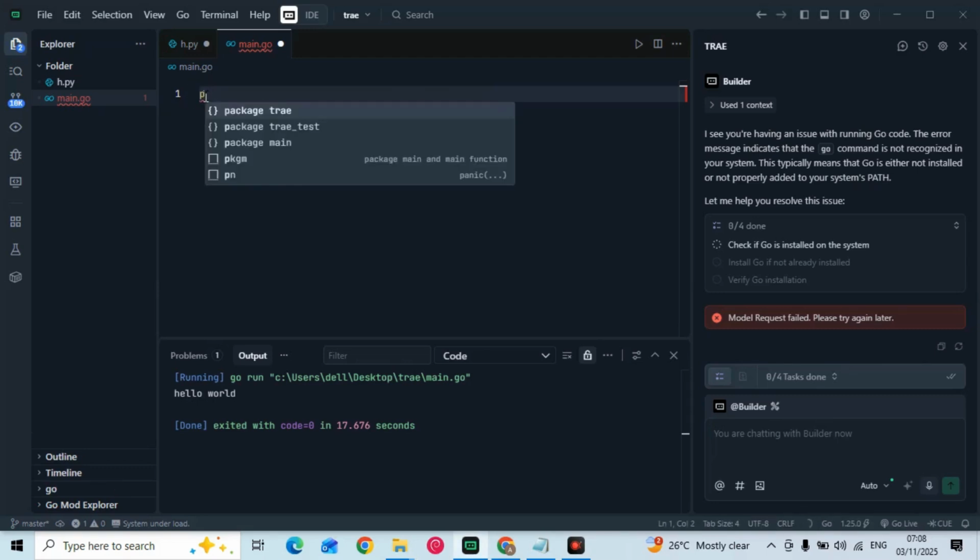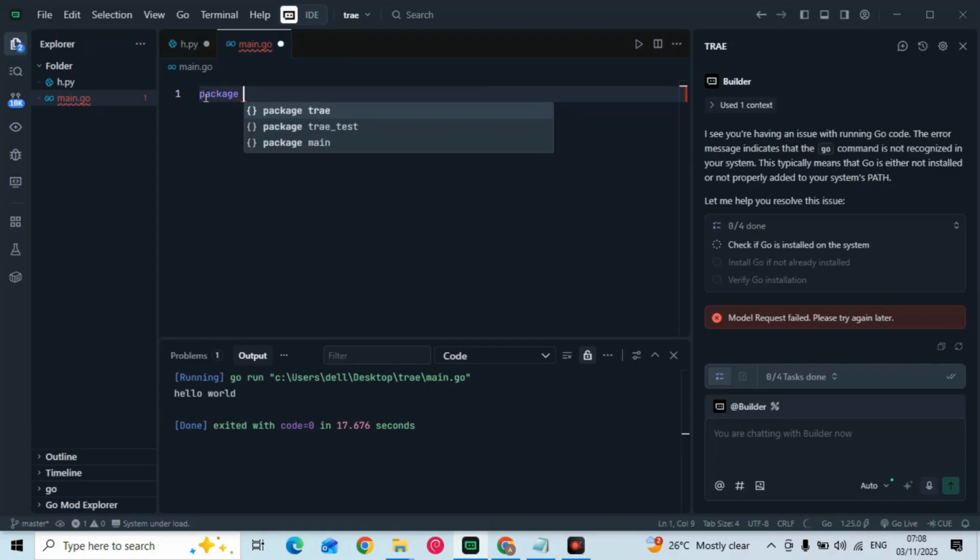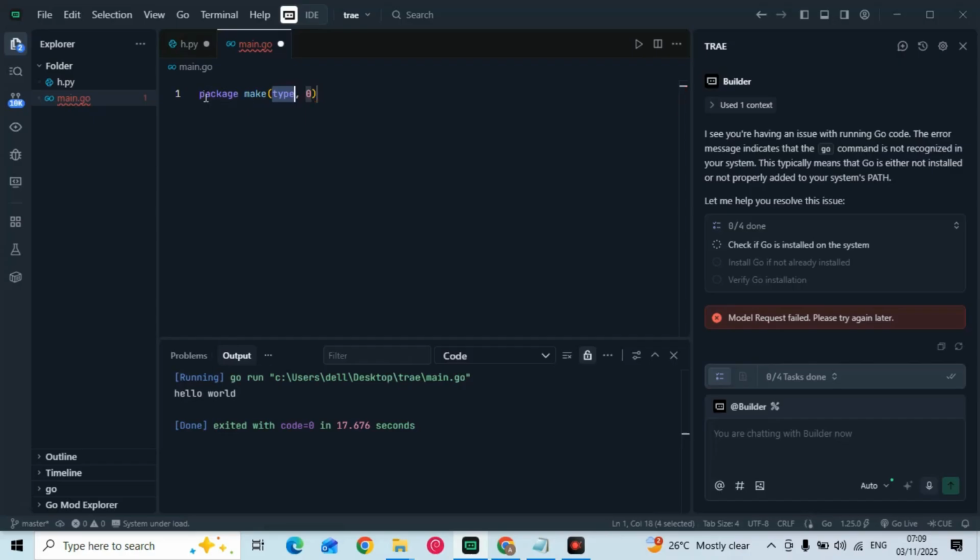Today, let's learn how to print Hello World in Go programming language. To print Hello World in Go, follow these steps. Open Code Editor. Create a Go file. Create a new file, for example, main.go on your environment. Add the code. Inside main.go, add the following code.